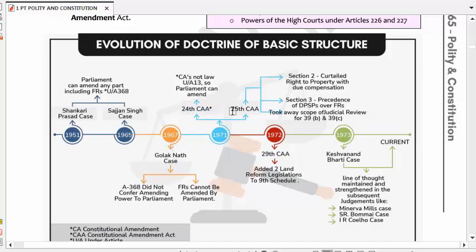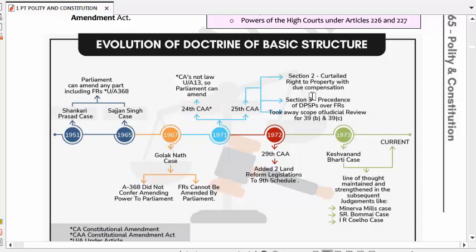Now the next amendment was the 25th Constitutional Amendment Act. In the 25th Constitutional Amendment Act there were 2 sections, section 2 and section 3. In section 2, the right to property was curtailed with due compensation. And what happened in section 3?